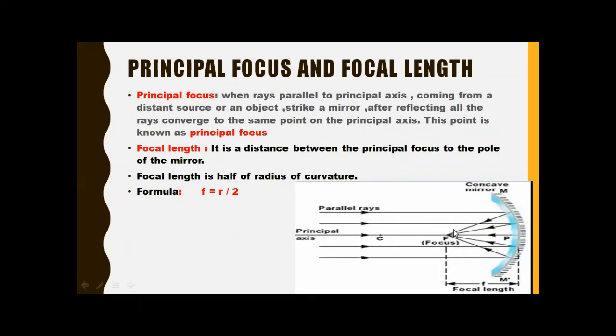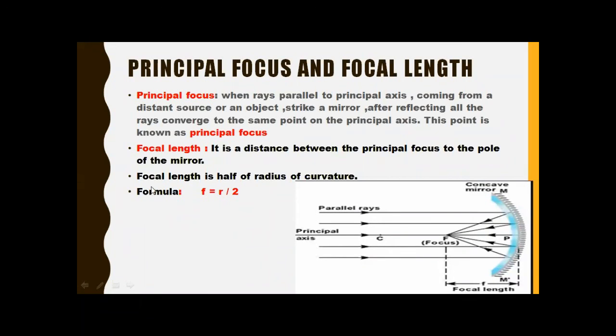And the point where the reflected rays are gathered at a point, that point is known as the principal focus, and the distance between the principal focus and the pole of the mirror is known as the focal length.